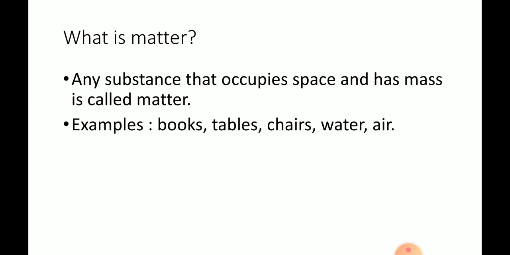First topic is what is matter. Any substance that occupies space and has mass is called matter. Books, tables, chairs, water, air, oils, all are the examples of matter. All these things have space and they have a mass also. So that's why it is called matter.